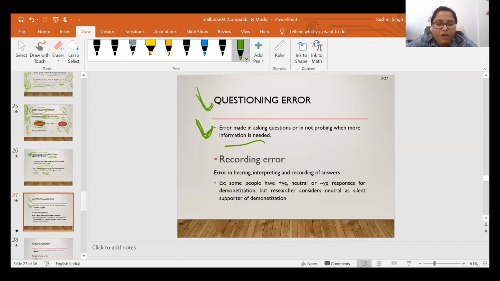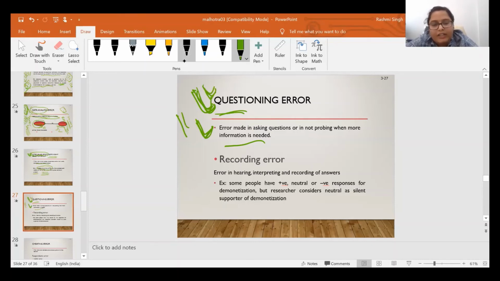Like if you want to measure, let's say, whether there is any marital conflict in the family, but instead of asking this question, you are asking something else. Then it is known as the questioning error. Means instead of asking the correct question, you are asking different, irrelevant questions. Then again, it will be called the questioning error. That is done by the interviewer.